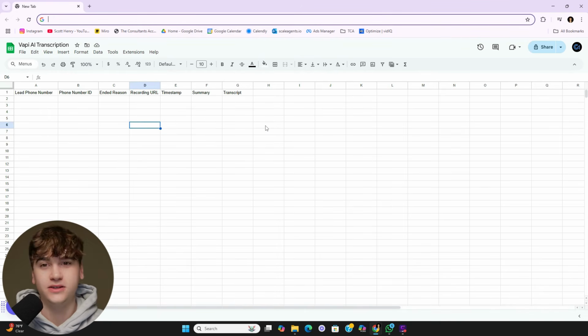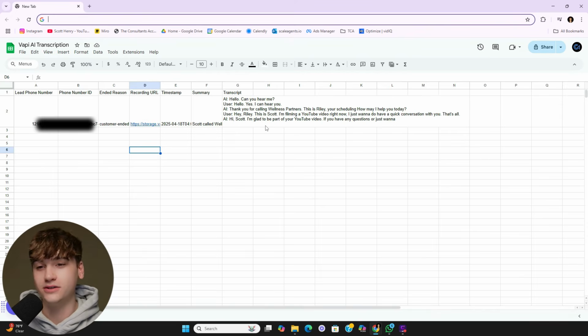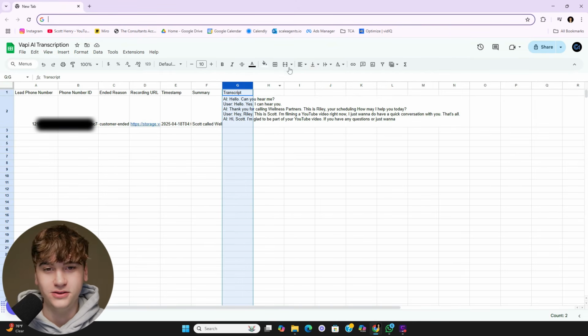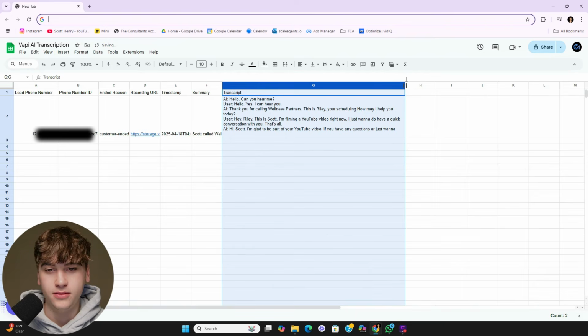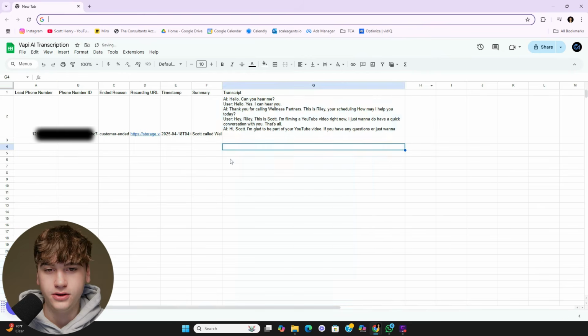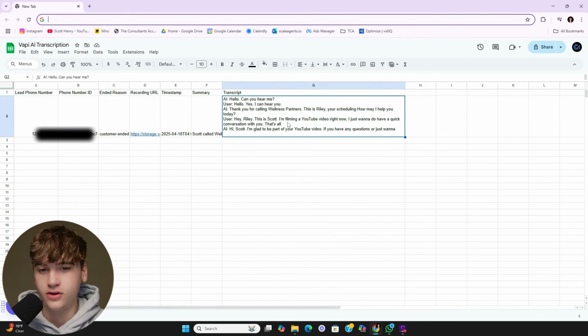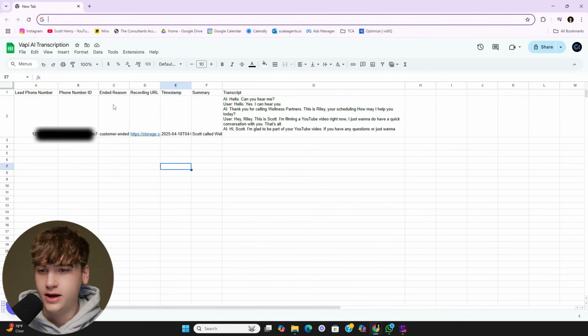All right, cool. So it should go through Vapi now. I want to stay on this screen. Bam, because it auto generates, and all you have to do to fix something ugly like this, I mean, this is just Excel basics at this point, is wrap text and then click wrap. Bang. Expand that, and you are good to go. As you can see, it has the relevant part of the conversation. I'm filming a YouTube video, has all the different information. I'm going to censor some of this.